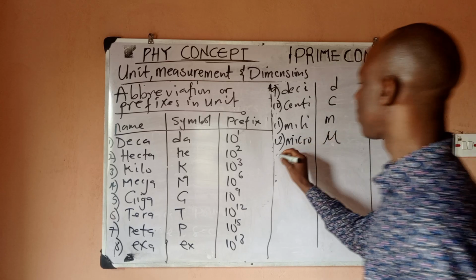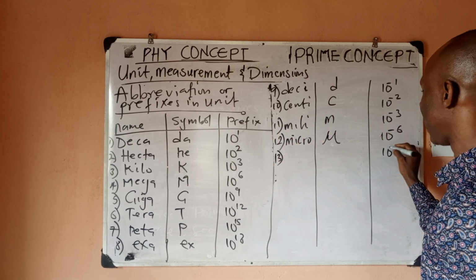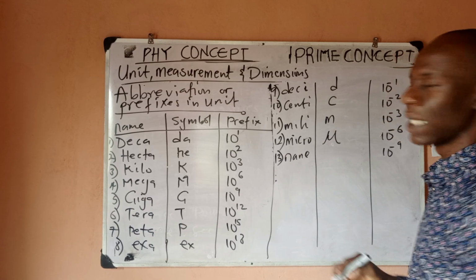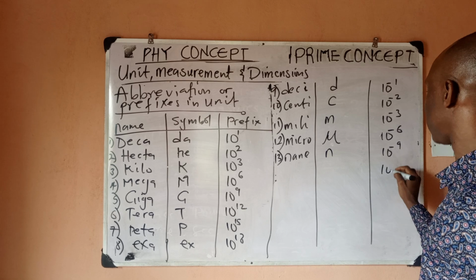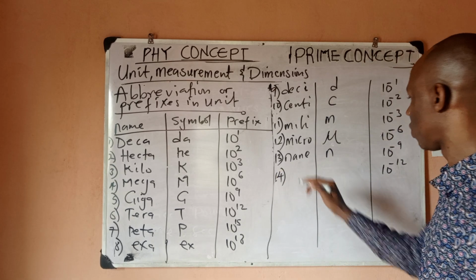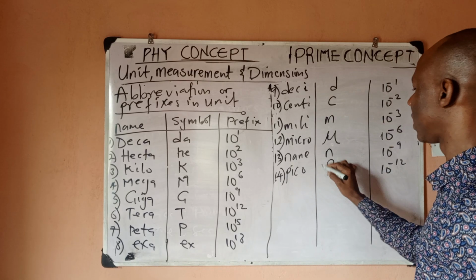Number 13, we should have 10 to power minus 9 also, which is called nano. Nano. And what is the symbol for nano? Small letter n. So we should also have 10 to power minus 12, which is what? Pico. So pico is small letter p.